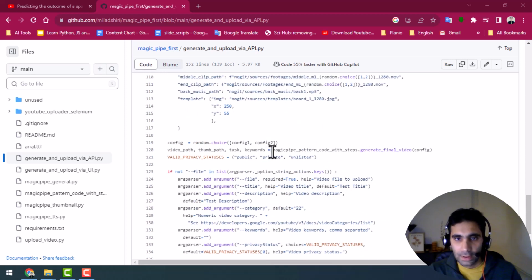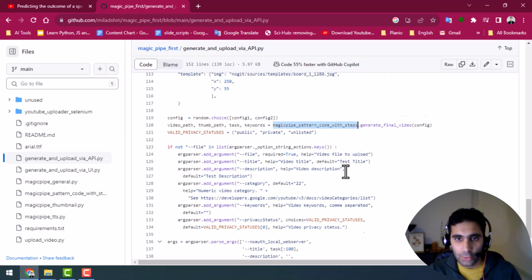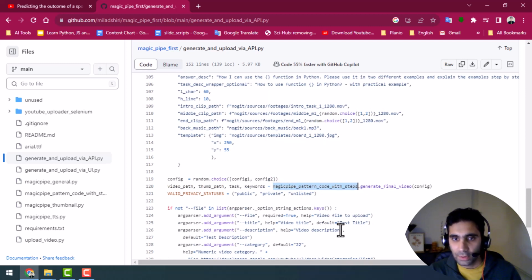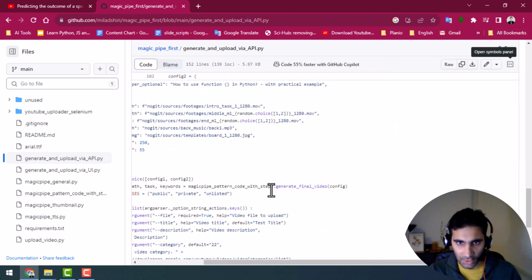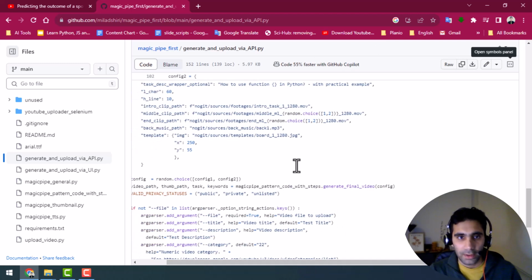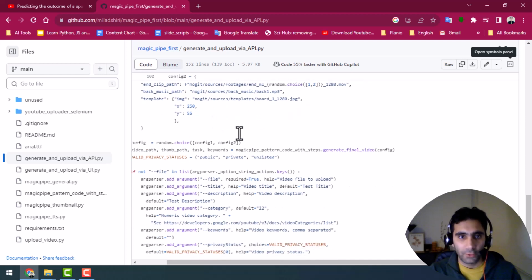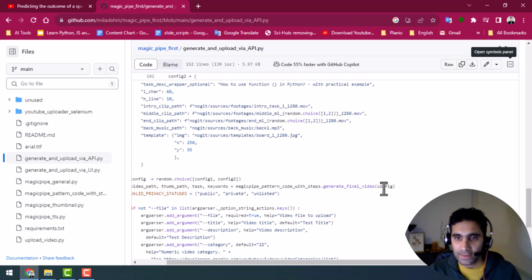here. So I used my code here, my script. The name is, for instance, Magic Pi pattern code with steps. So basically, I say generate final video with some configs. I can configure it. I can define, for instance, that I use this introduction video for this. So it generates the video for me. Let's take a look at this generate final video.